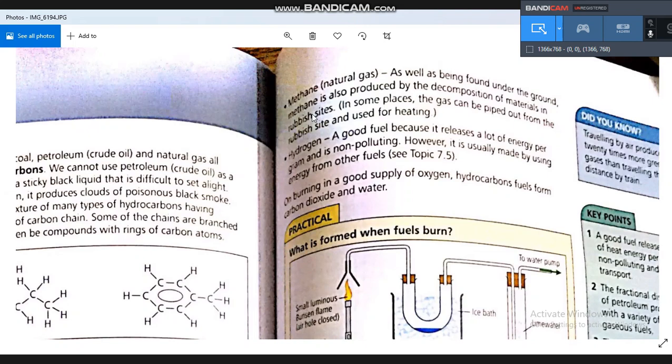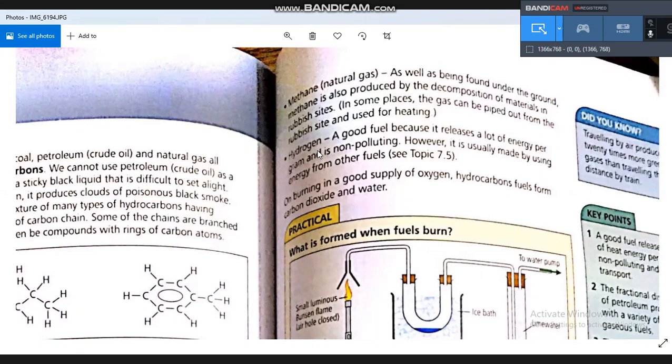In fractional distillation also, in some processes, we can get hydrogen. In the process of cracking, which we will study later in the next chapter, when we crack some alkanes, we can get hydrogen, and this hydrogen can be used as a fuel, as we mentioned before.